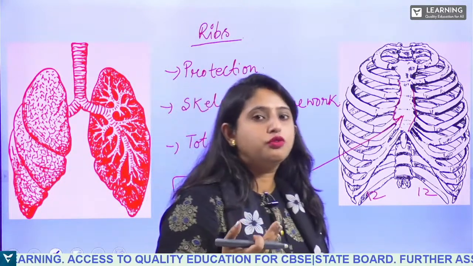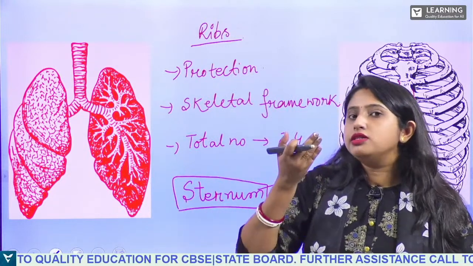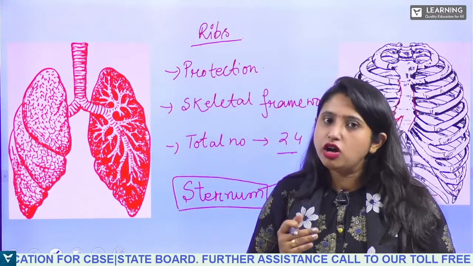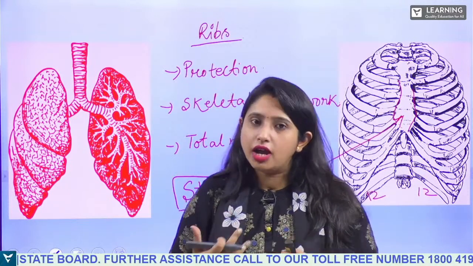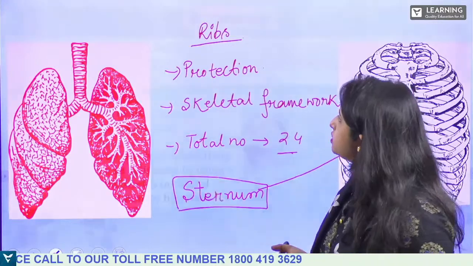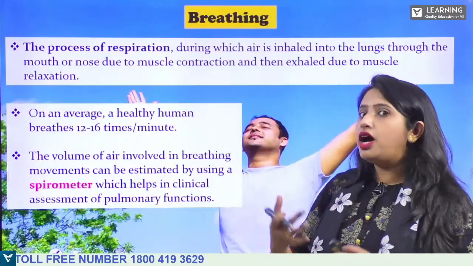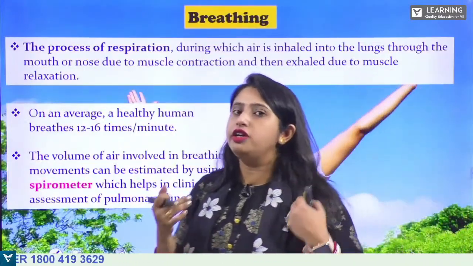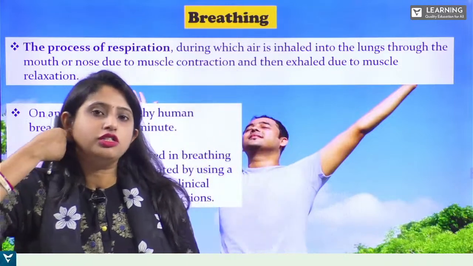So during the process of breathing, the ribs rise up and then relax, because they are attached to our lungs, right? Yes. So see, this is the lung, right? Next, breathing. The arrangement of this type is very much essential for the process of breathing.